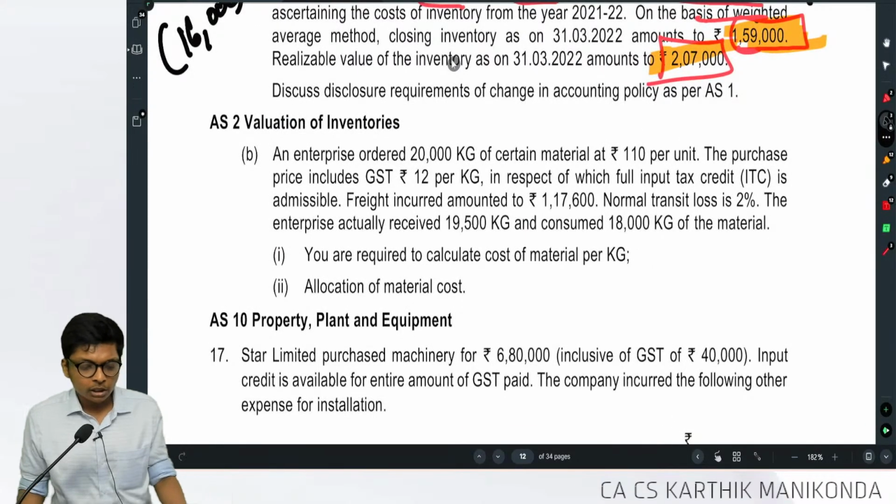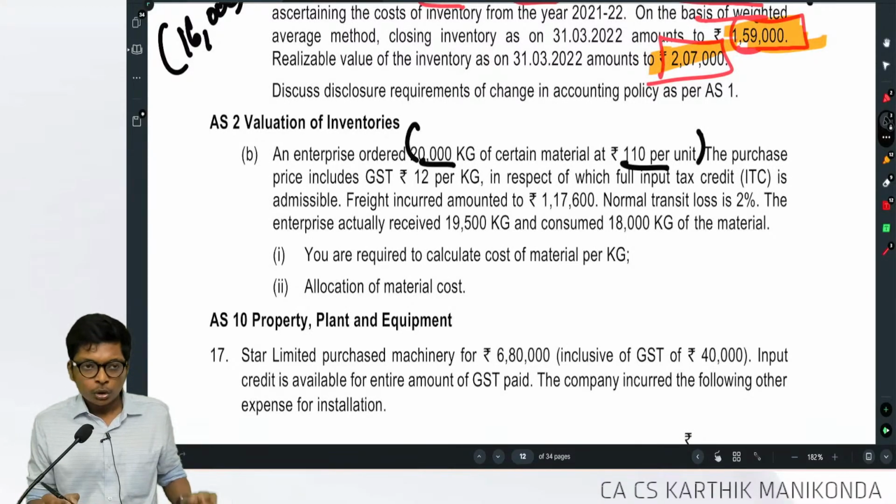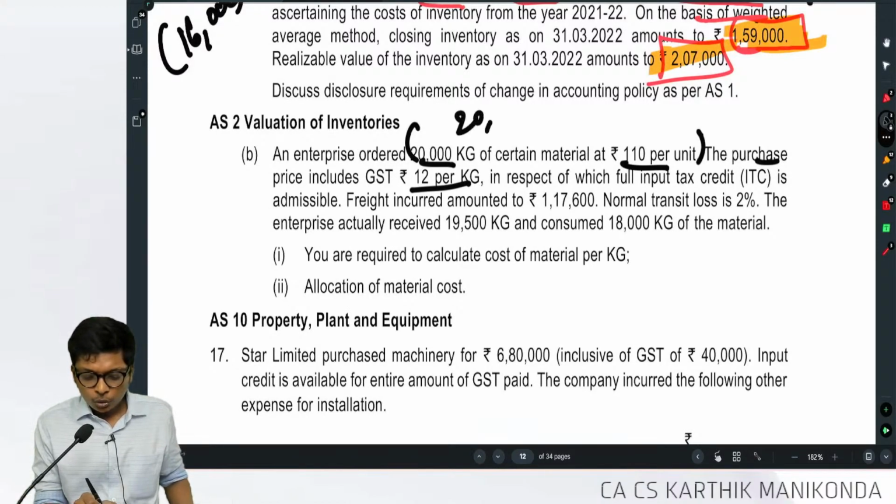An enterprise ordered 20,000 kg of certain material at 1,110. So I will do 20,000 into 1,110. The purchase price includes 12 rupees per kg GST. Reduce that. So effective cost will be 20,000 into how much, guys?